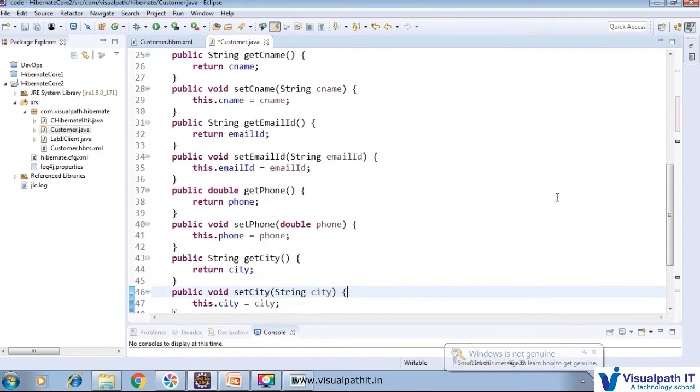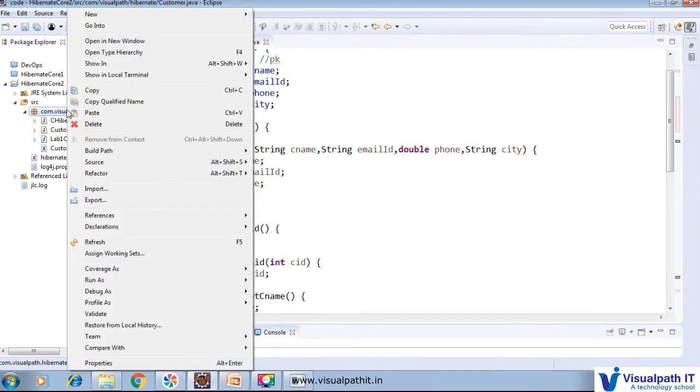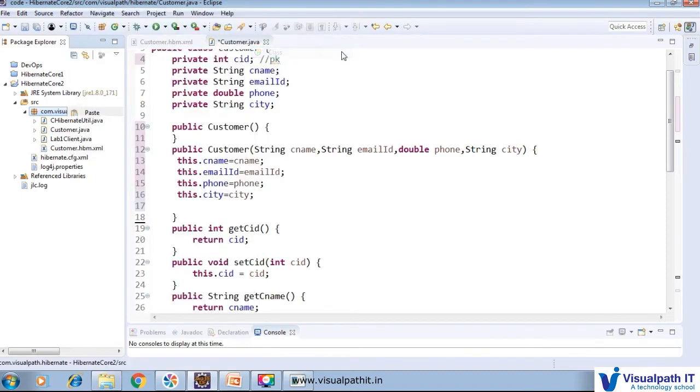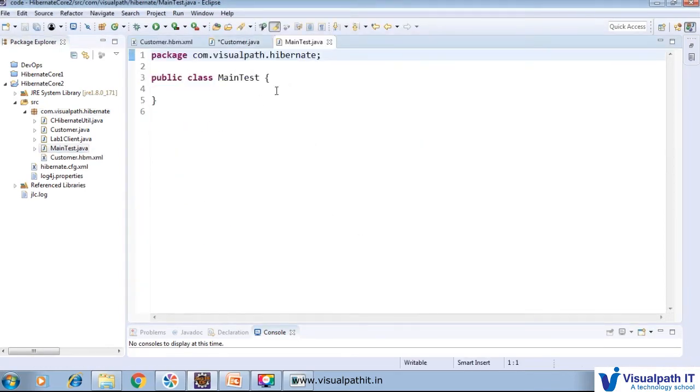And this is just a POJO class, and here I would like to explain one very basic concept. I just try to create an object of that class. After that we will delete this main test class, because we are not going to utilize it in the Hibernate operation.